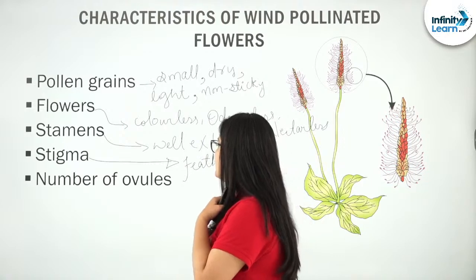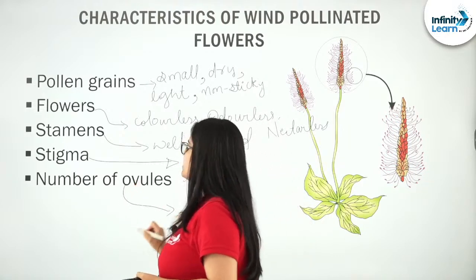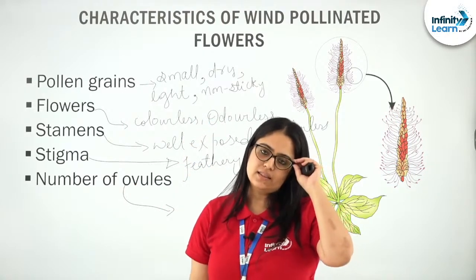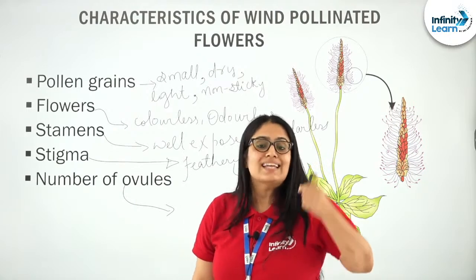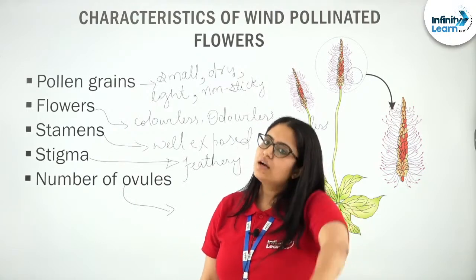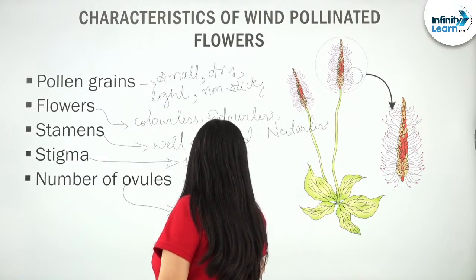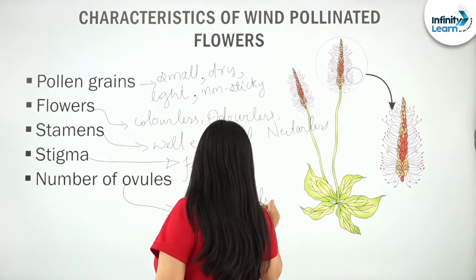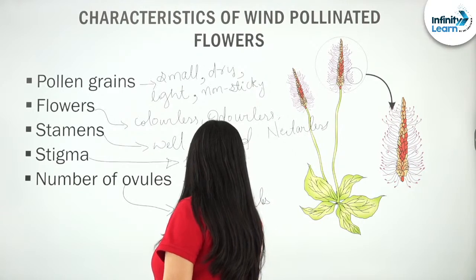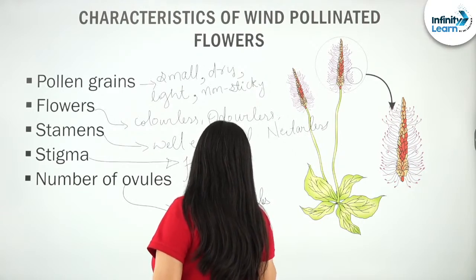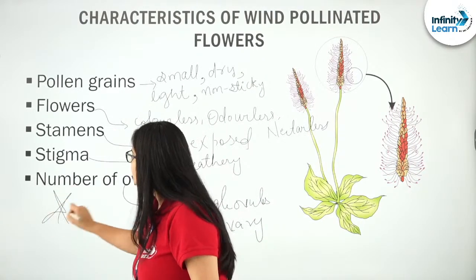Next is the number of ovules. Generally, students, this is a characteristic seen in wind pollinated flowers: in their ovary a single ovule is found. And this is a very important fact, students.